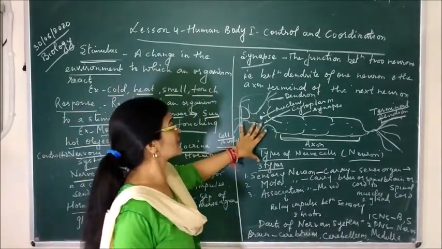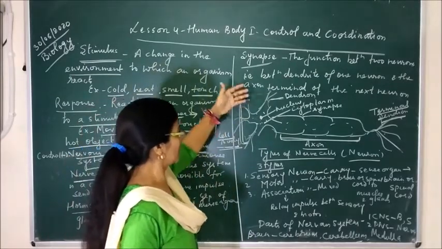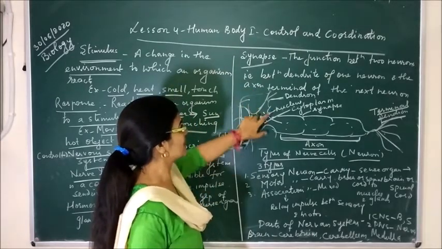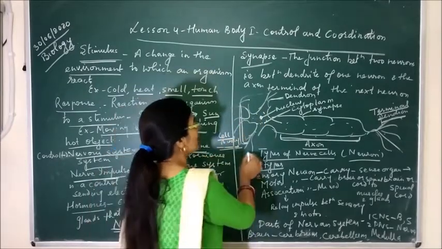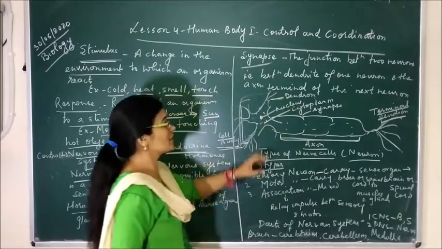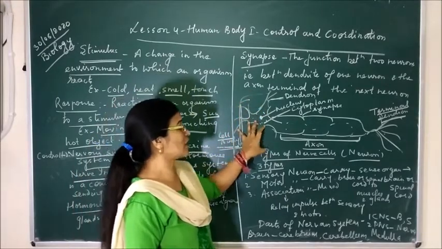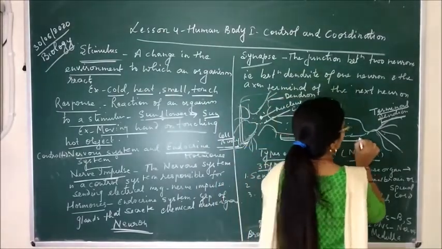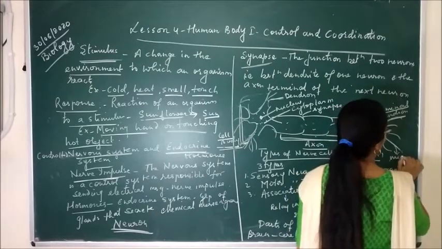This neuron works like this: whenever we receive any signal, message or stimulus, it first comes to the cell body, which has the nucleus, the cytoplasm and the dendron. These dendron, which are hair-like structures, receive the stimulus, and from here it is transmitted to the axon, and from the axon the impulse is transmitted to the terminal dendron, which is connected to the muscles and the glands.